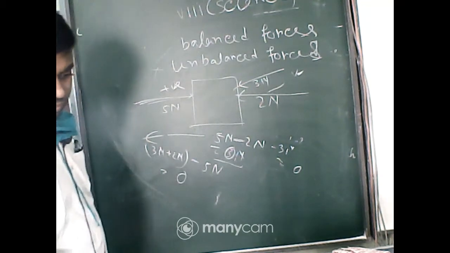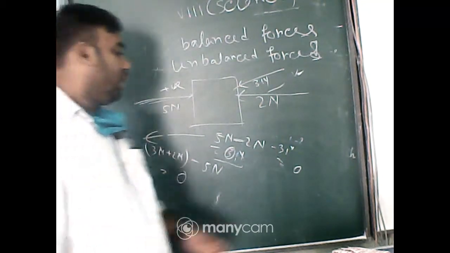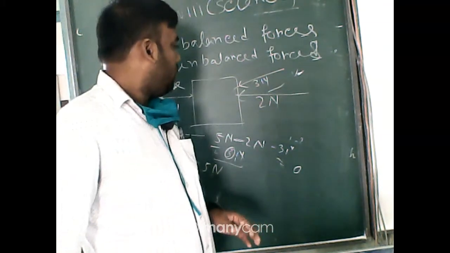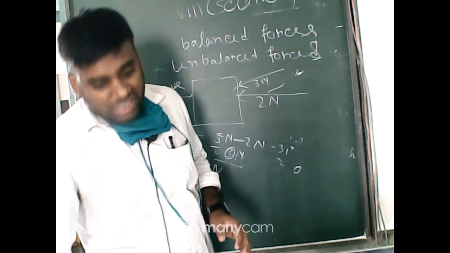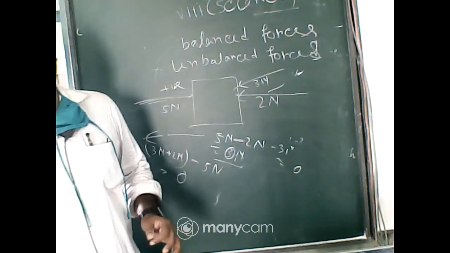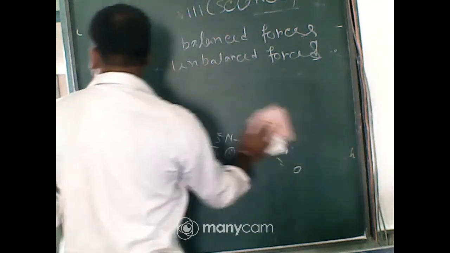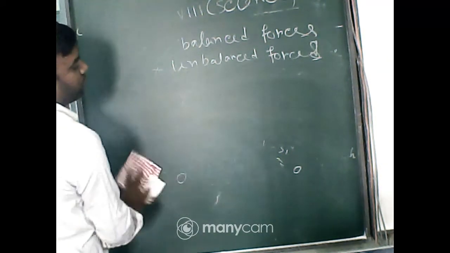Got it? So if the resultant force is 0, then the system of force is called balanced force. If it is not equal to 0, that is unbalanced force. And for the effects of force, which kind of force is responsible? That is unbalanced force.